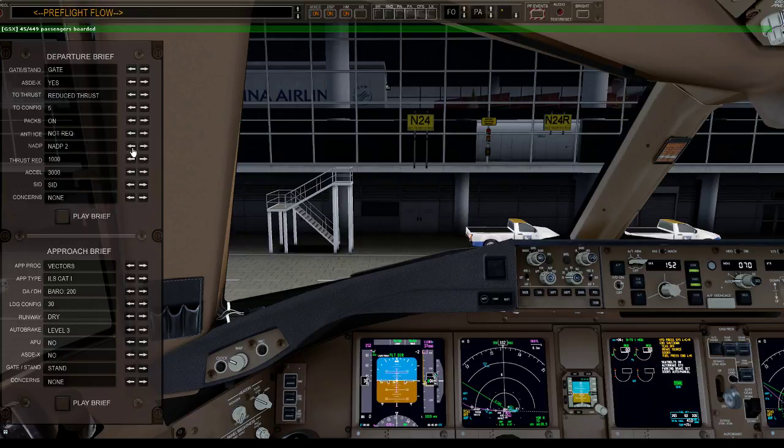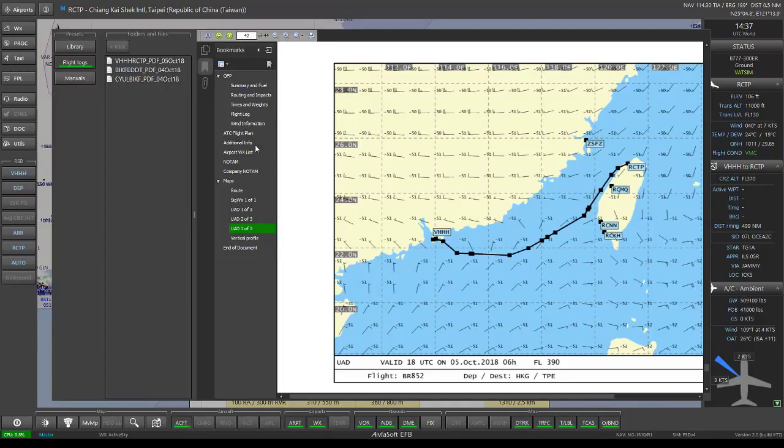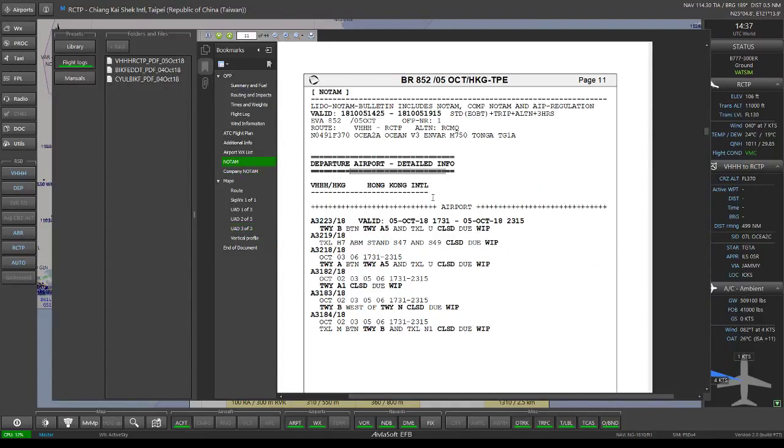It doesn't really matter because we are taking off from Hong Kong and we are pretty much away from the city, you know. I don't think they have a noise abatement departure procedure. Yes, because we checked the NOTAMs, it would have been in the NOTAMs, right?